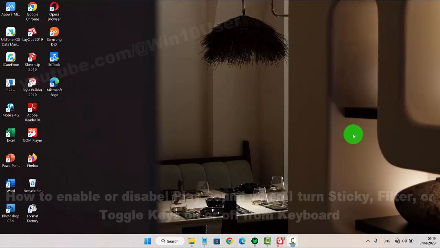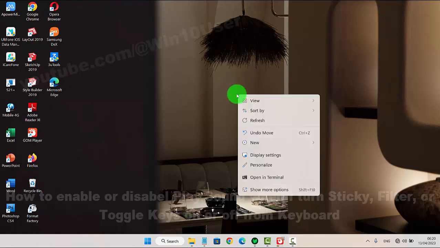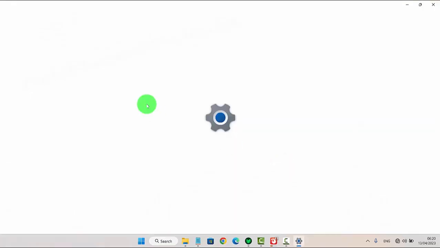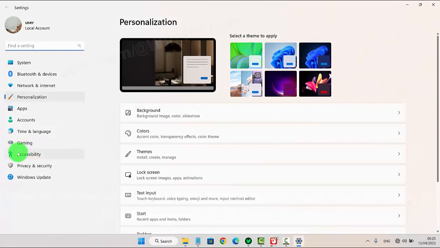To enable or disable play sound when I turn sticky filter or toggle keys on or off from keyboard in Windows 11 Home, right click on empty area on the desktop and then select personalize. Next, click or tap accessibility.